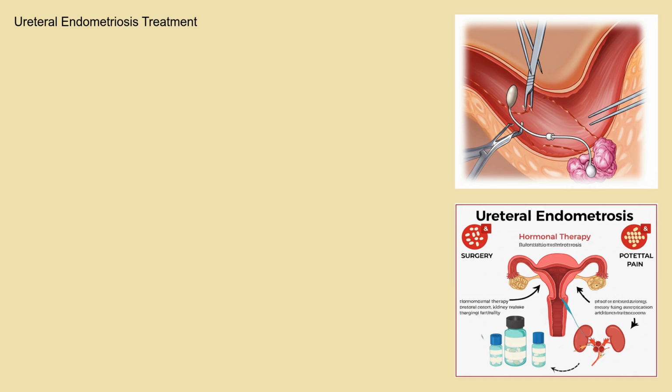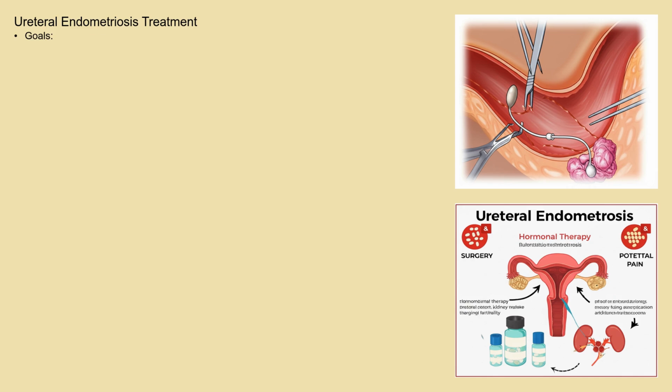Treatment for ureteral endometriosis aims to relieve symptoms, preserve kidney function, and prevent disease progression. The approach can be medical or surgical. Medical management typically involves hormonal therapies, such as oral contraceptives, progestins, or GnRH agonists, to suppress endometrial tissue growth and reduce inflammation. These treatments can help manage pain and slow the progression of the disease.